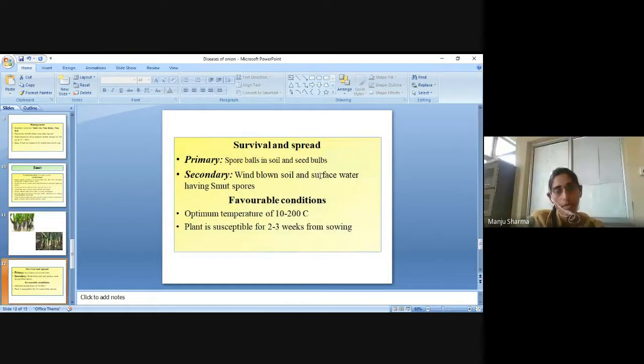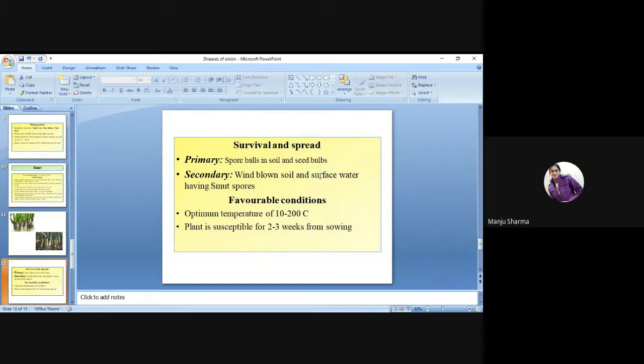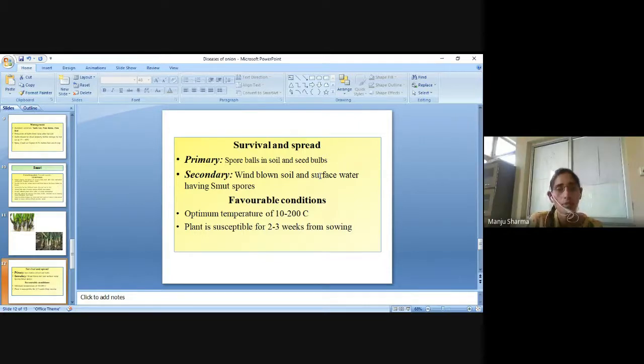Survival and spread: primary spore balls in soil and seed bulbs, secondary wind-blown soil and surface water having smut spores. Favorable conditions: optimum temperature of 10 to 20 degrees centigrade, and the plant is susceptible for 2 to 3 weeks from sowing.